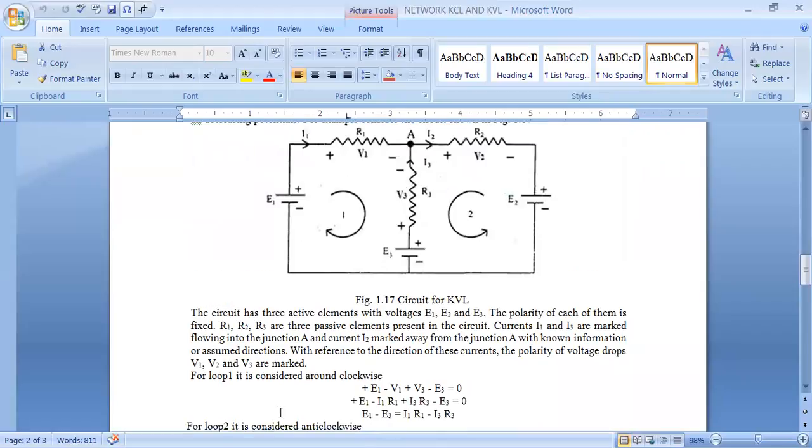Now we go for this one equation. The circuit has three active elements with voltages E1, E2, E3. The polarity of each of them is fixed. R1, R2, R3, three passive elements, are present in the circuit.